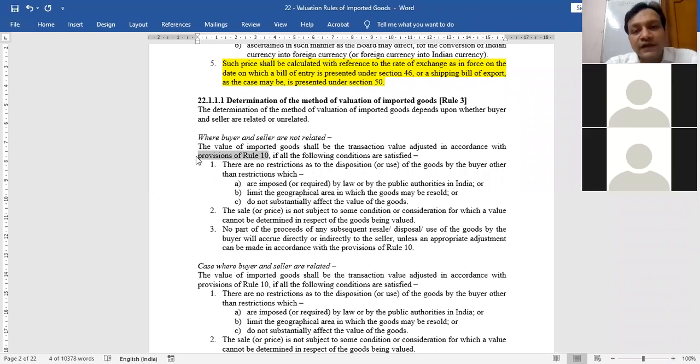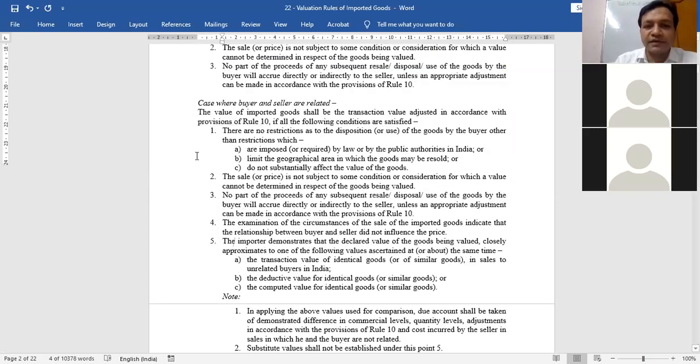Now, when you read transaction value, you get to know one answer: that transaction value has to be adjusted as per Rule 10. Shall I proceed? Is the concept clear?